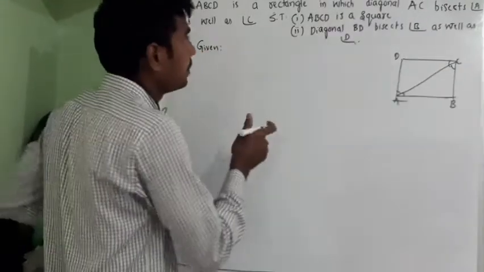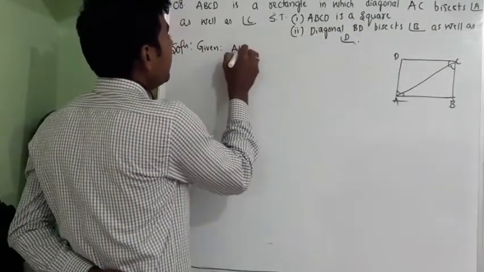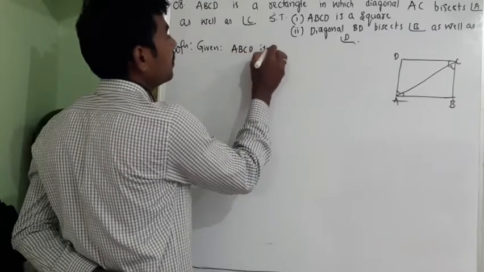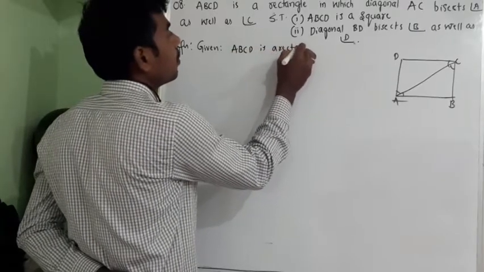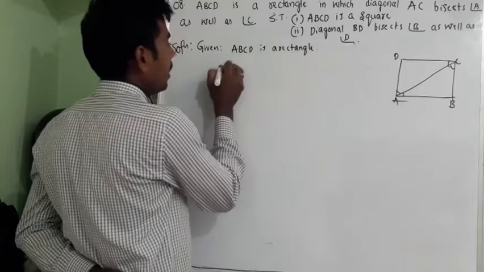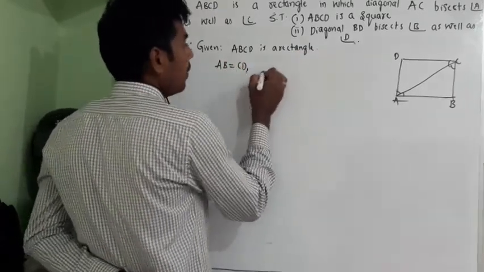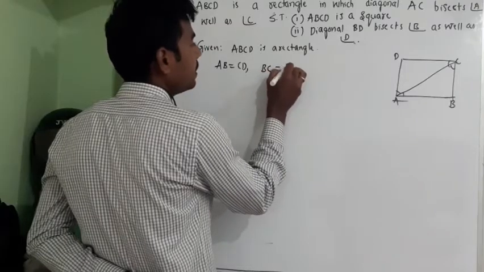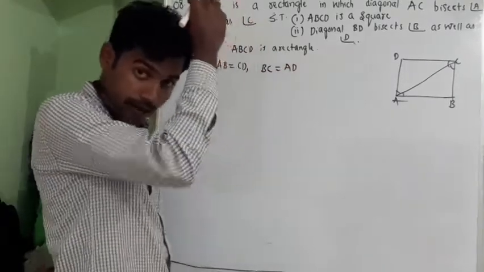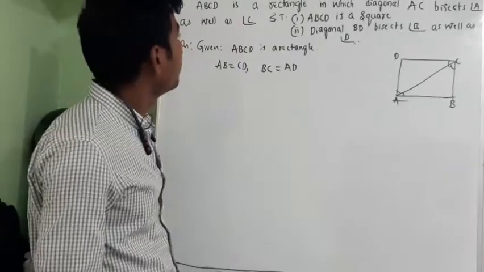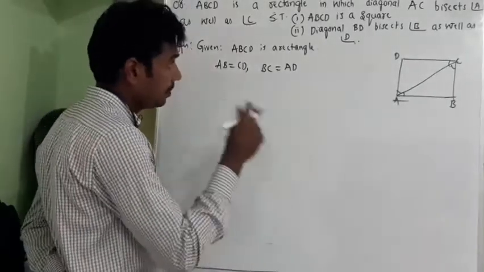What is given? ABCD is a rectangle. Through this what can I write? AB is equal to CD, BC is equal to AD. The reason is opposite sides of a rectangle will be equal. And what else is given?